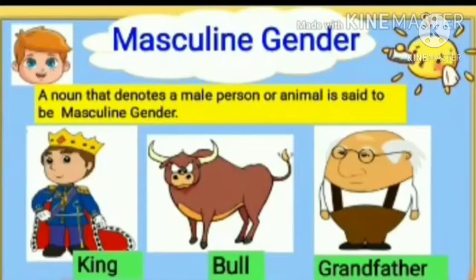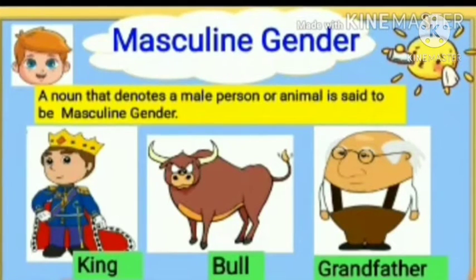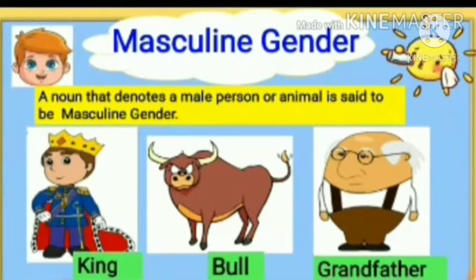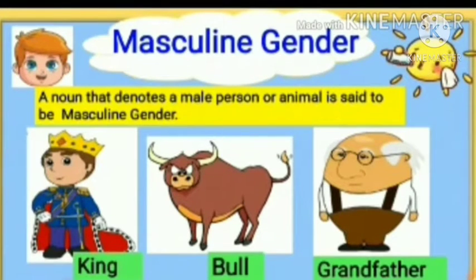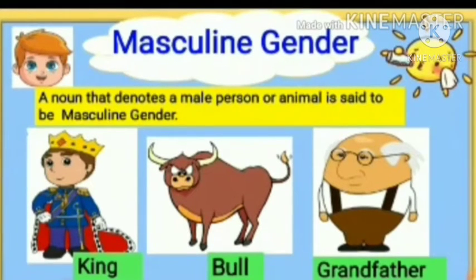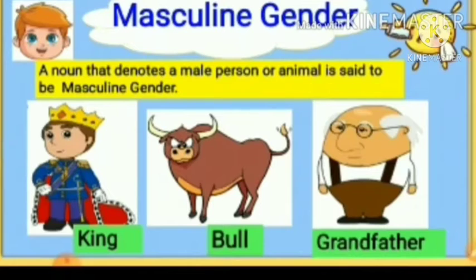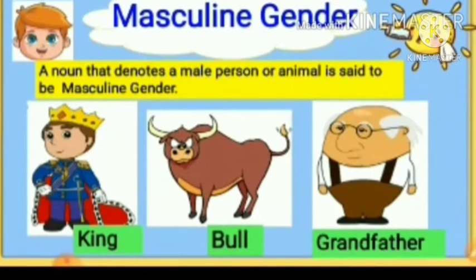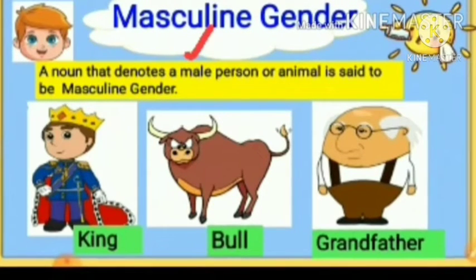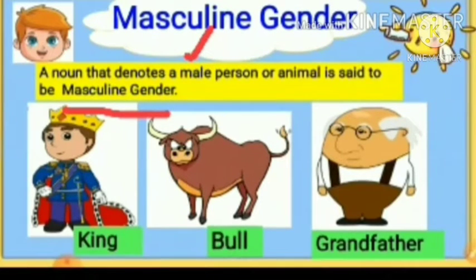So let's start with the first gender, that is masculine gender. What is masculine gender? A noun that denotes a male person or animal is said to be masculine gender. I repeat, a noun that denotes a male person or animal is said to be masculine gender.